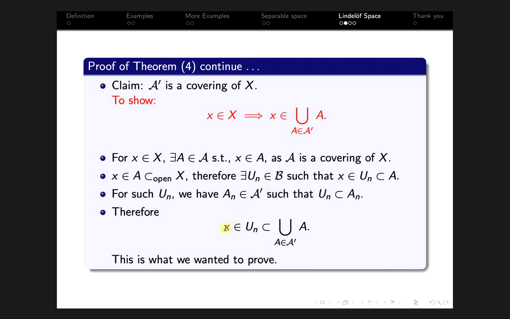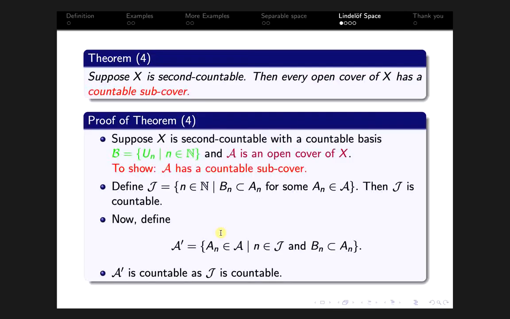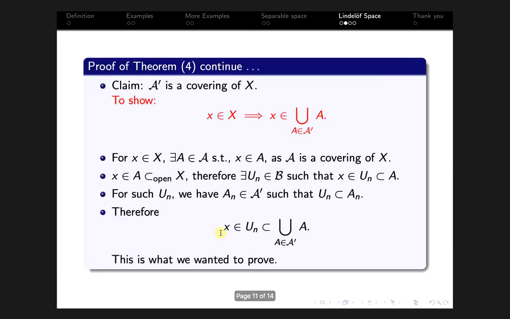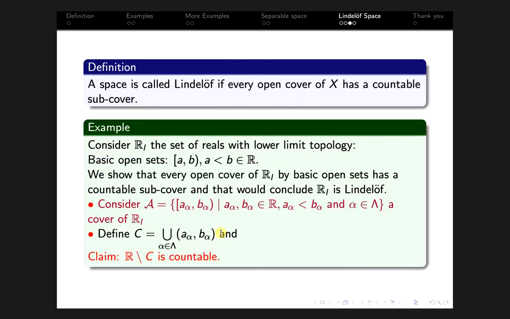Okay, so if X is second countable, then every open cover of X has a countable subcover, and we define a Lindelöf space as follows: a topological space X is called Lindelöf if every open cover of X has a countable subcover.